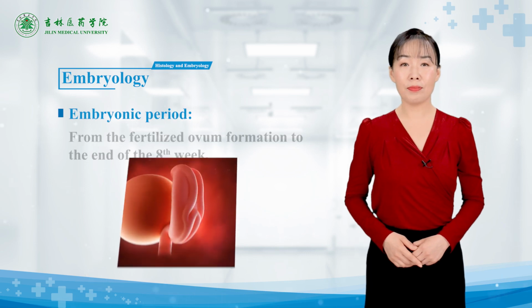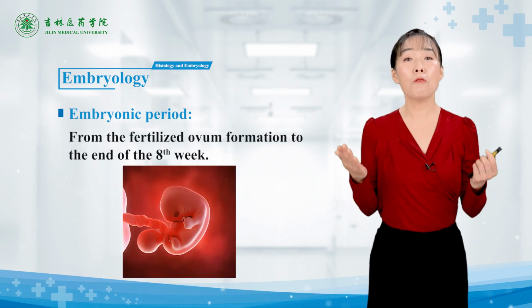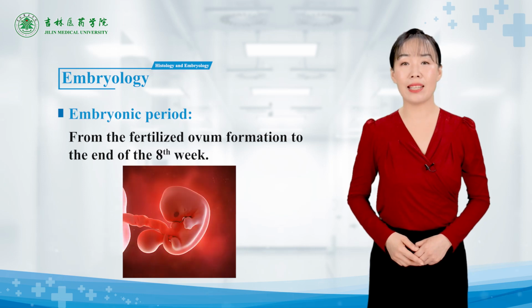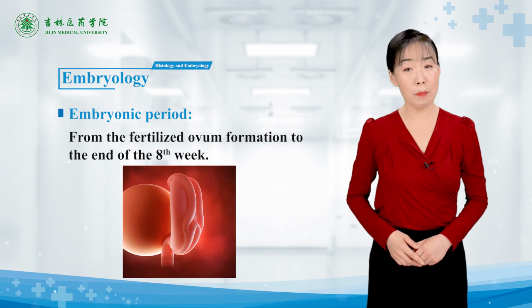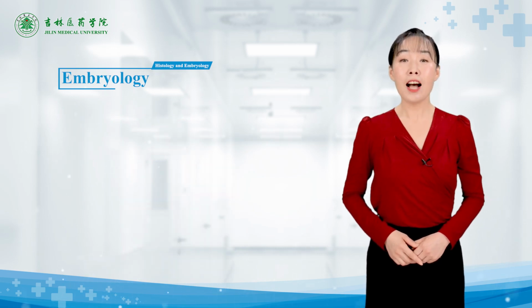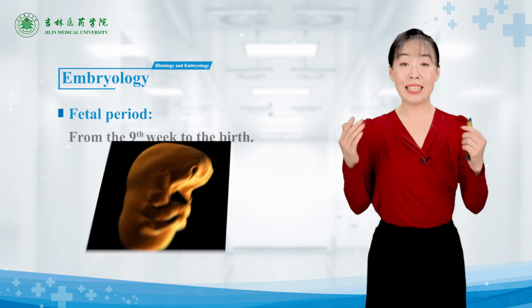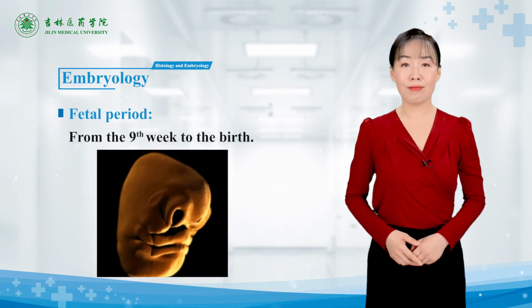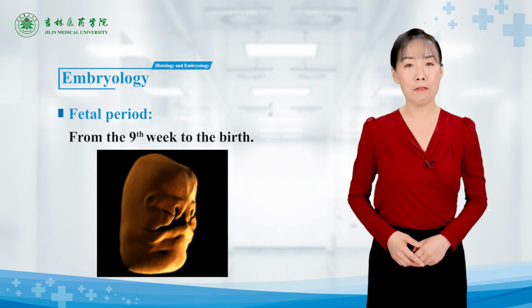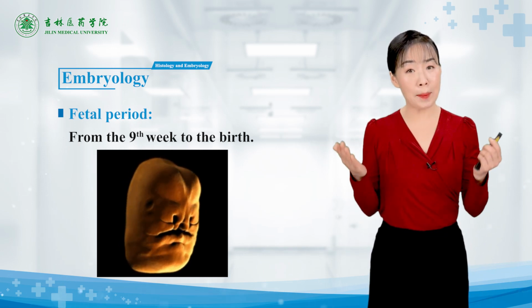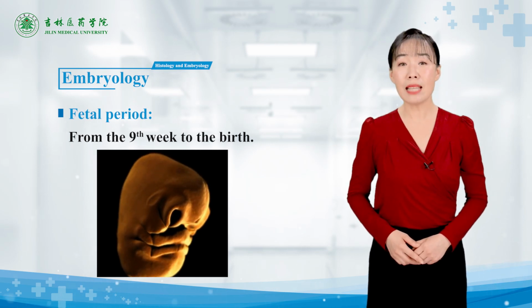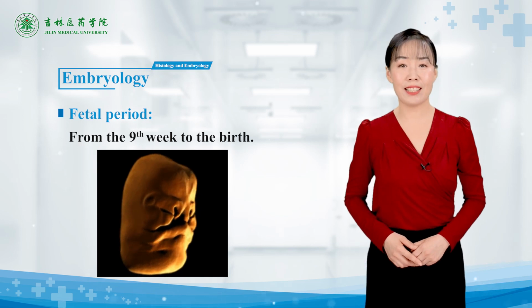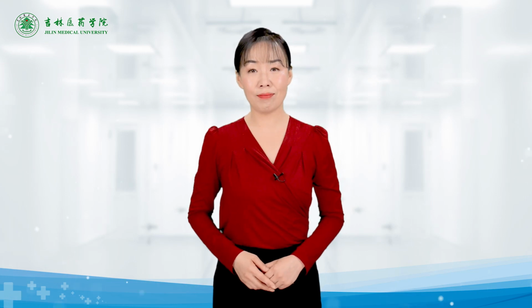Embryonic period: from the fertilized ovum formation to the end of the 8th week. At the end of the 8th week, the embryo forms the human being's shape. Fetal period: from the 9th week to the birth. During this period, the fetus gradually grows up, the organ systems continue to develop and form, and some organs have certain functional activities. Above is the nature of histology and embryology.